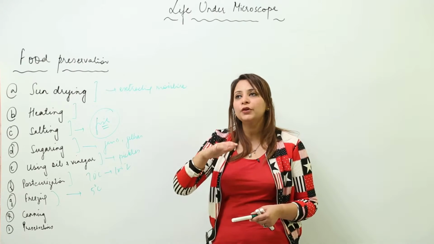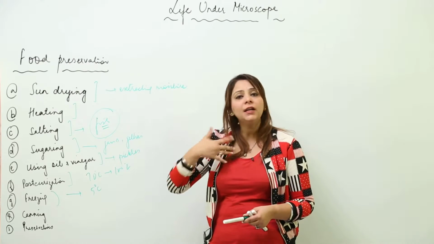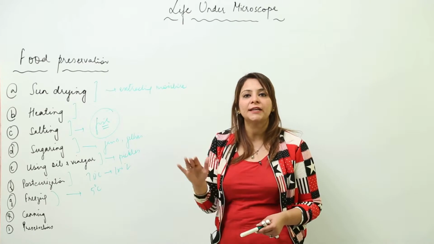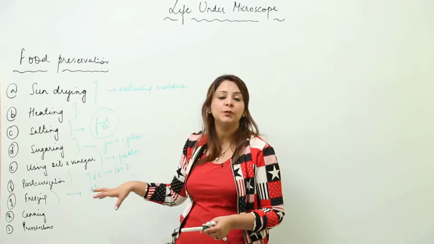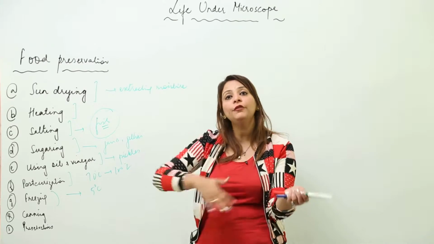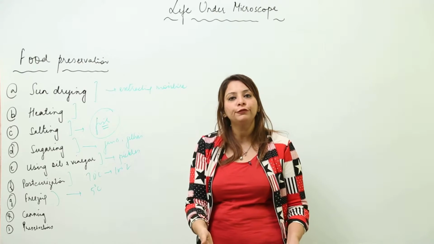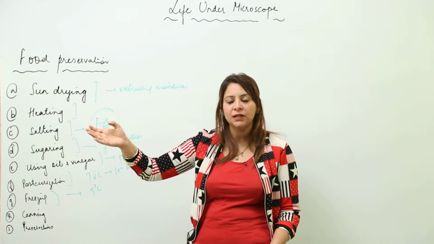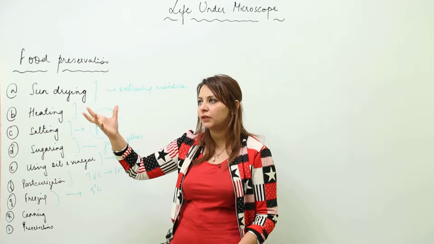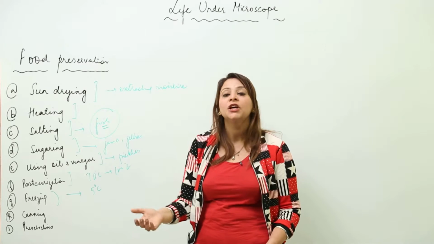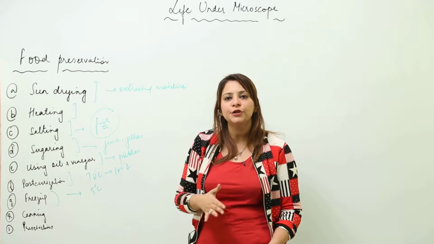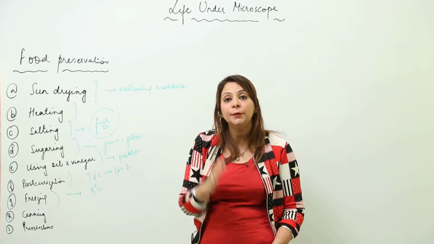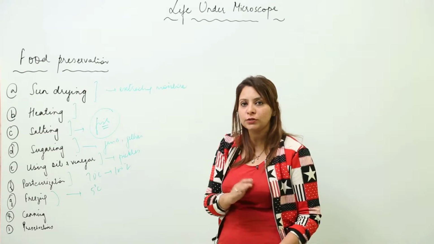It doesn't kill the microorganism, it just slows down its activity. So we can preserve food, but not for a very long time. It's not like you cook food today and eat it after 10 days. It won't be fresh food at that time, because it only slows down the activity of the microorganism, it doesn't inhibit it.